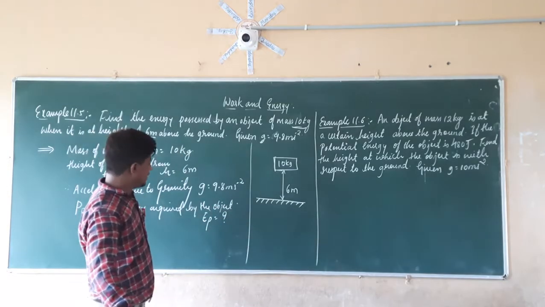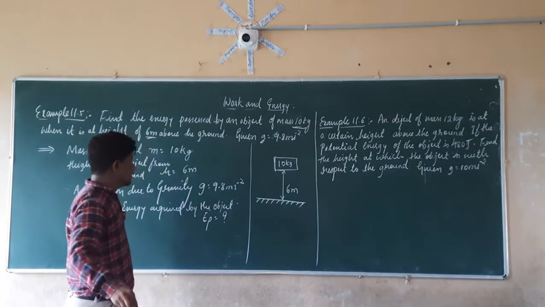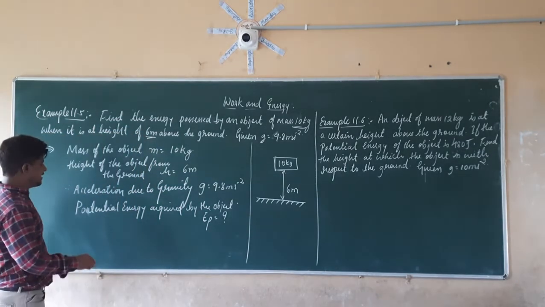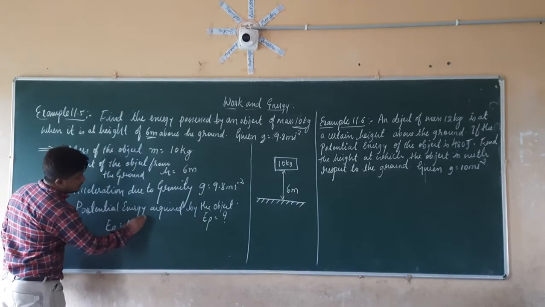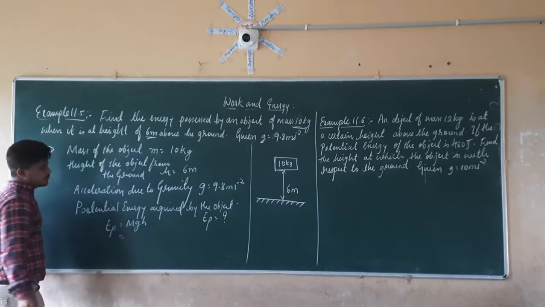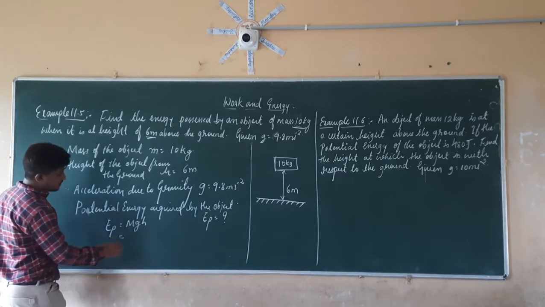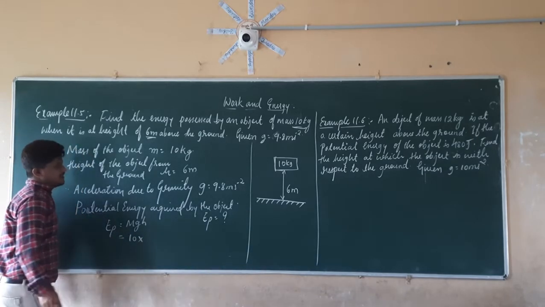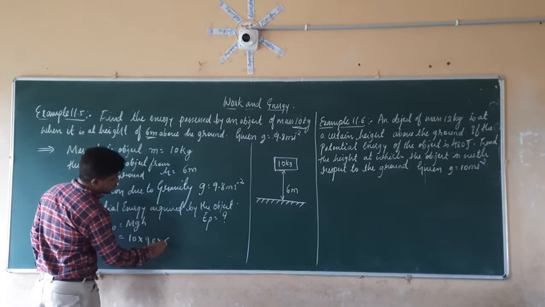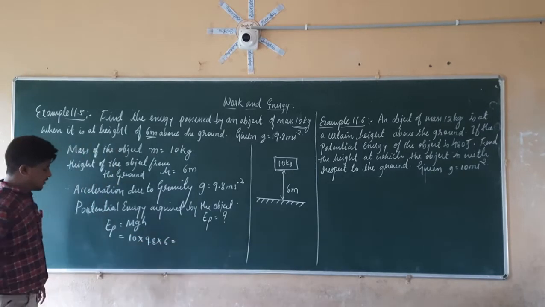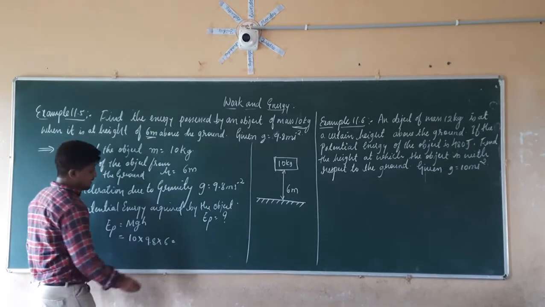We know the formula for the potential energy, that is EP is equal to mgh. So put the values of m, g and h. m is 10, into the value of g, that is 9.8, and h is equal to 6. So 10 times 9.8 is equal to 98, into 6.